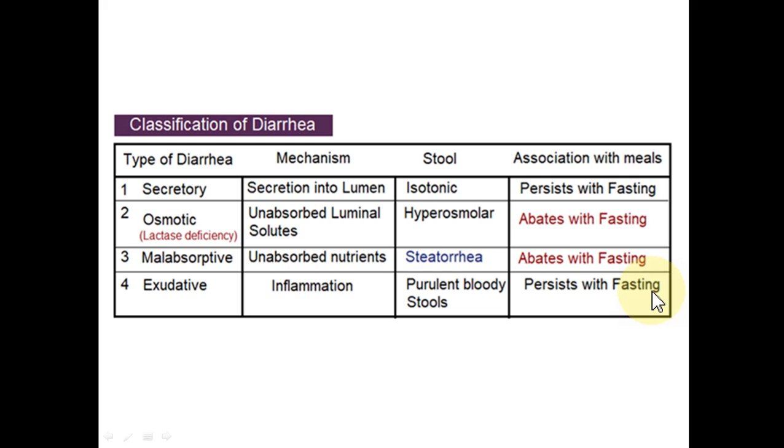So the two types of diarrhea, the osmotic diarrhea and malabsorptive diarrhea, will stop when the patient stops eating. While the secretory diarrhea and exudative diarrhea will persist even if the person is fasting.